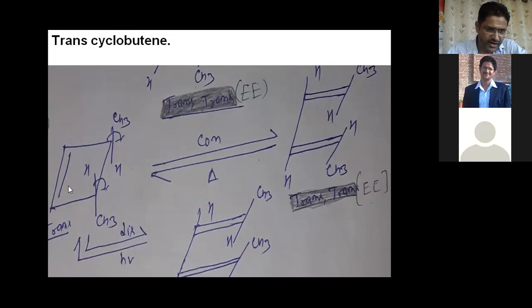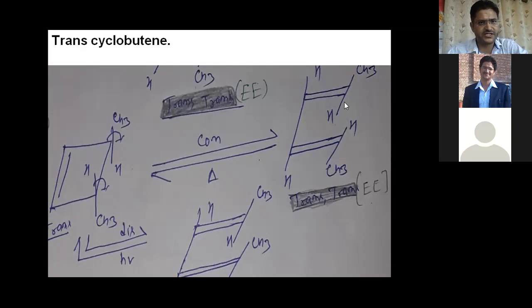Here you can see one pi bond and one sigma bond participate. It means 4 electrons participate. And when butadiene converts into cyclobutane, then 4 electrons participate. It means it should be clear it is a 4 electron system.